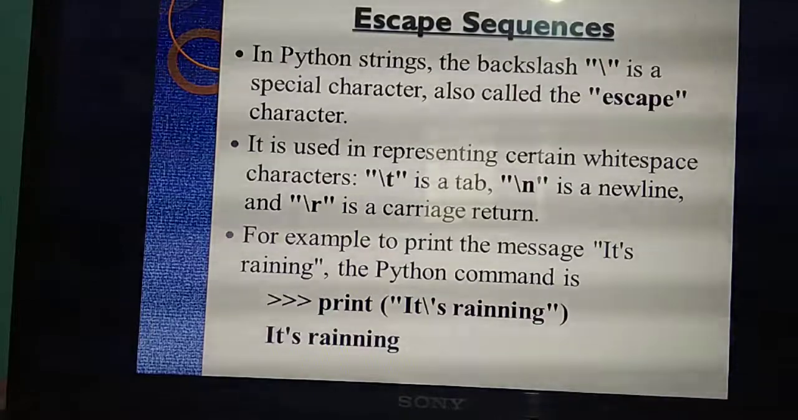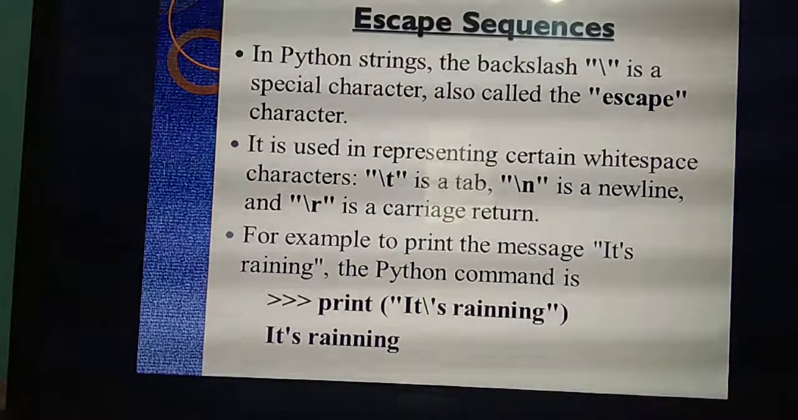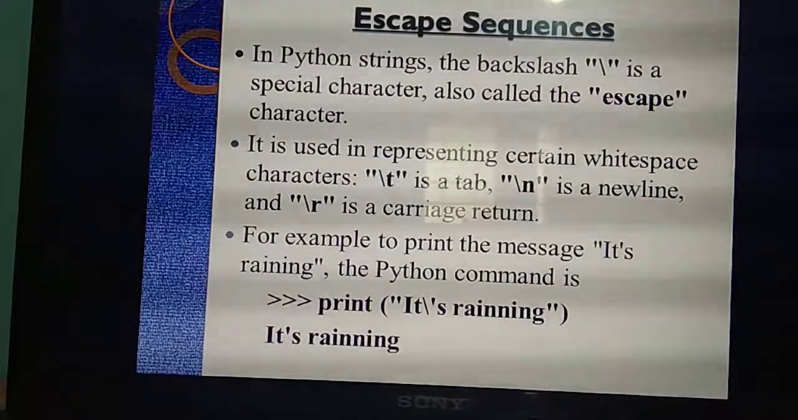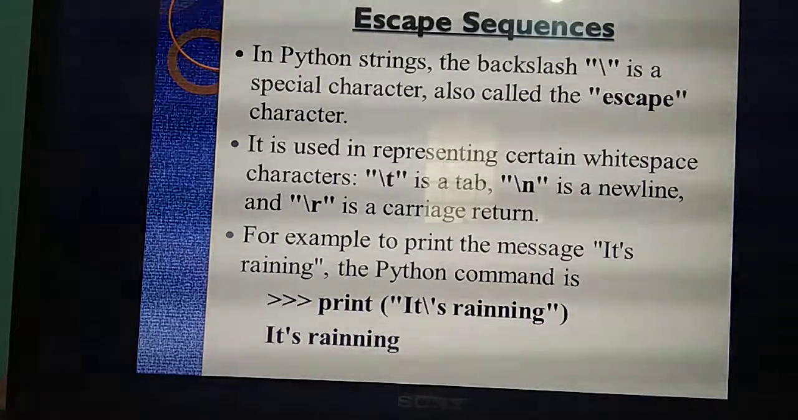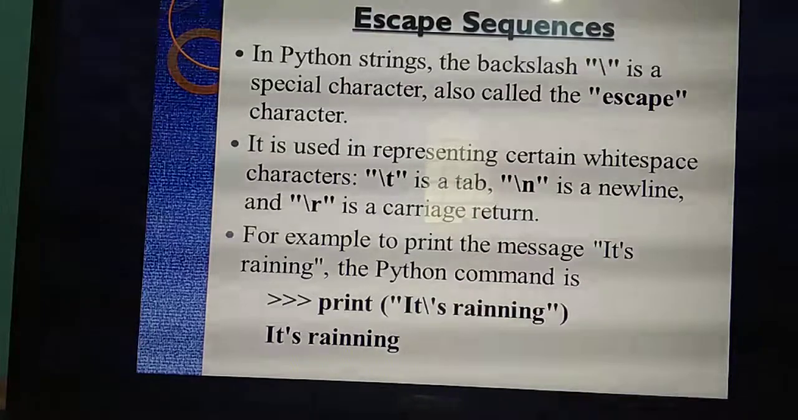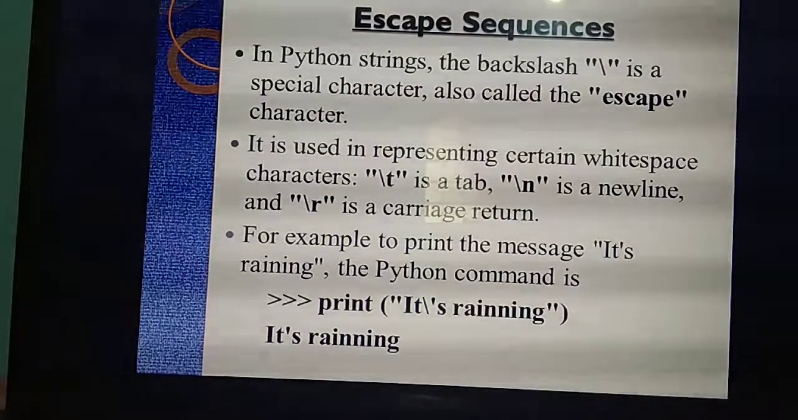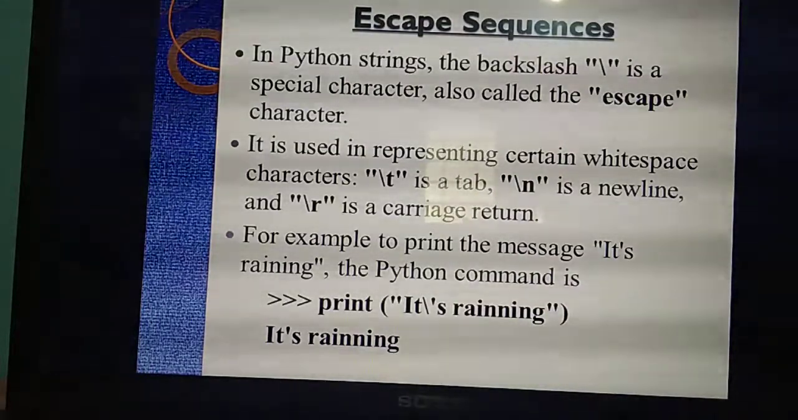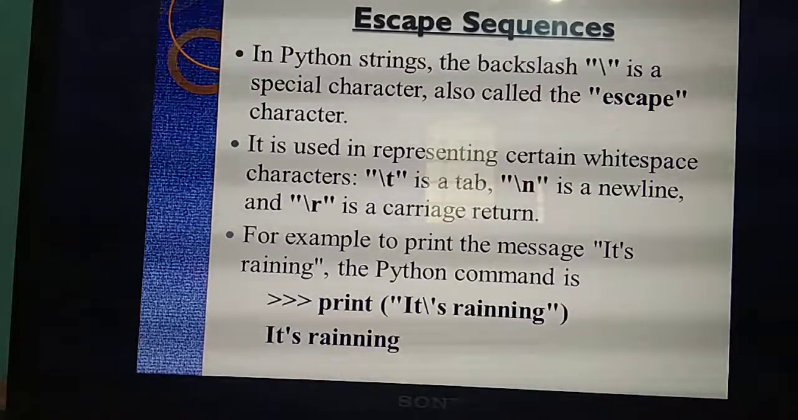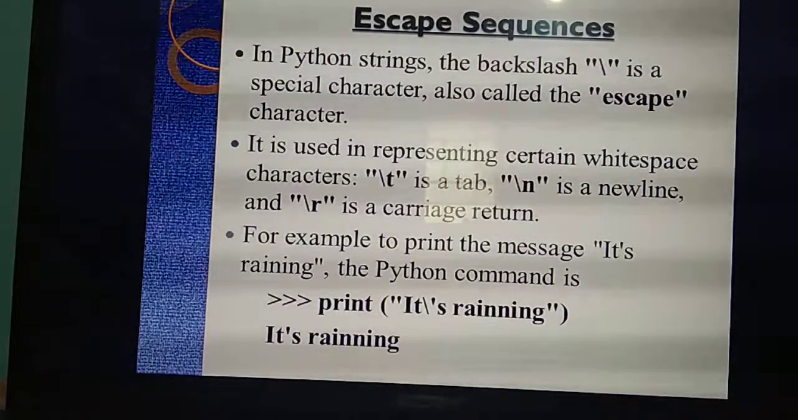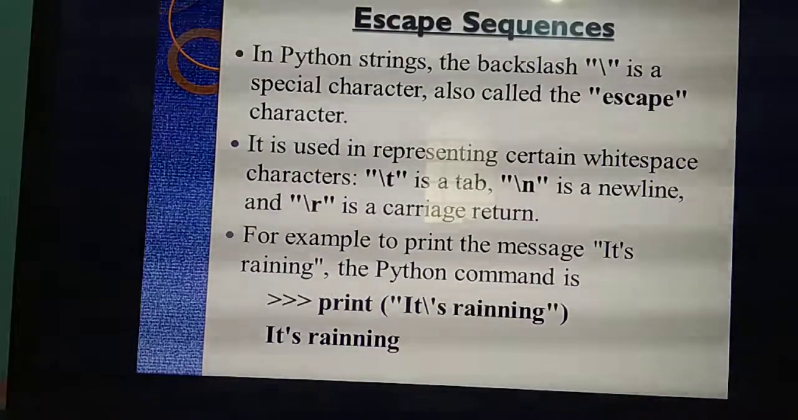Understand? Yes. Next, backslash r, carriage return. What's the backslash r? Carriage return means the cursor, wherever it is, will move back to the starting position. That's the use of backslash r. So you have studied 3 backslash symbols. What are they? Backslash t, backslash n and backslash r.